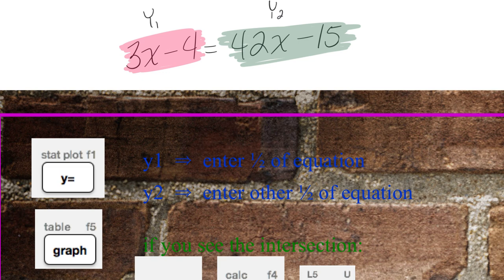Once you got it, you're not doing this. Y equals. I need this in. You cannot not do this. All right, once you have done this, you're going to go to the upper right button, and it's called graph. You're pushing graph. So top right, graph. All right. Go to y equals. Go to 3x. Go to graph.